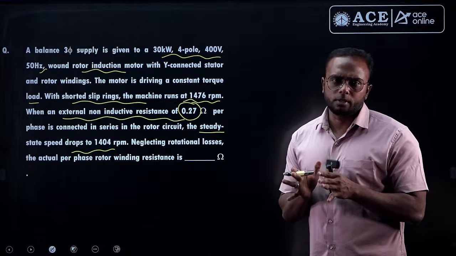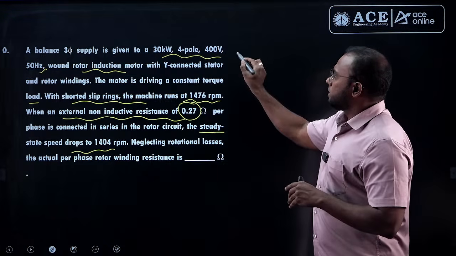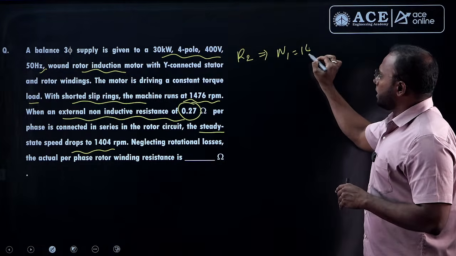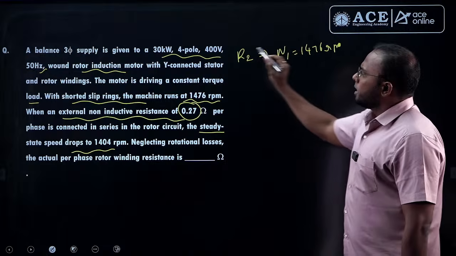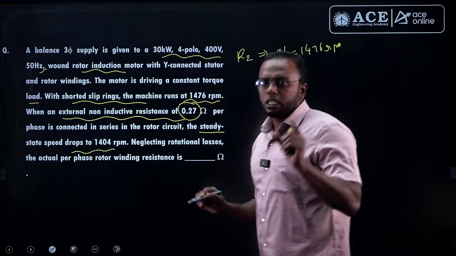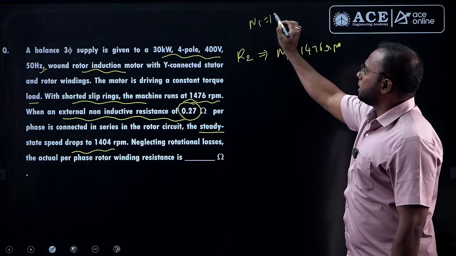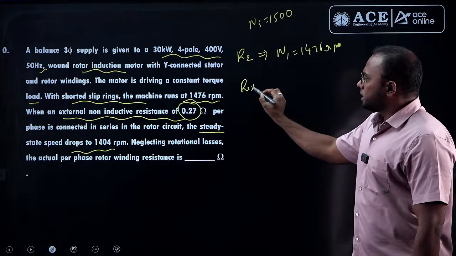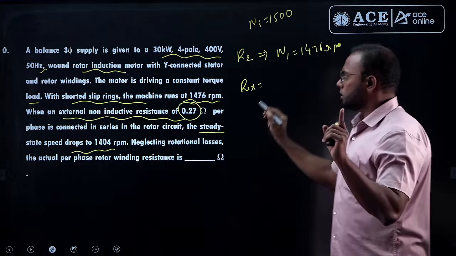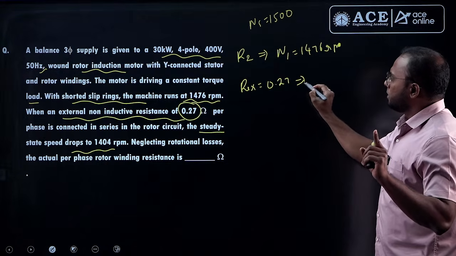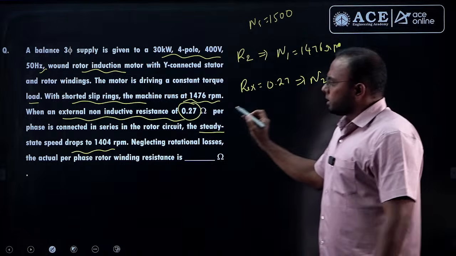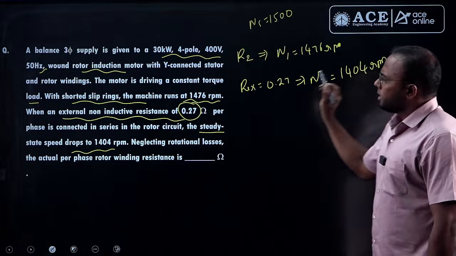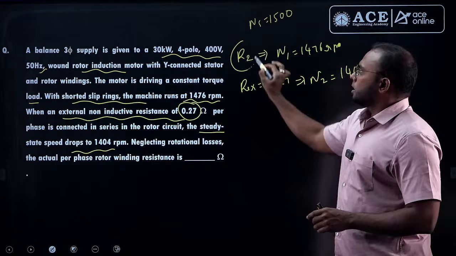So this is simply rotor resistance control. When there is only rotor resistance R2 without any external resistance, what is the speed of the motor? 1476 RPM. For a 4-pole machine at 50 hertz, synchronous speed is 1500 RPM. Now after addition of external resistance, how much is given? 0.27. Then what is the speed of the motor? 1404 RPM. Then the question is, how much is the rotor resistance?